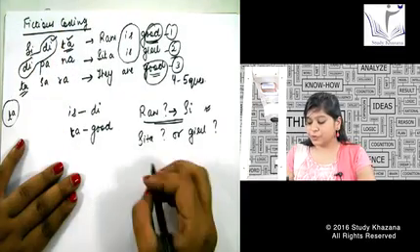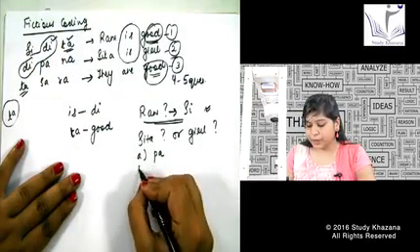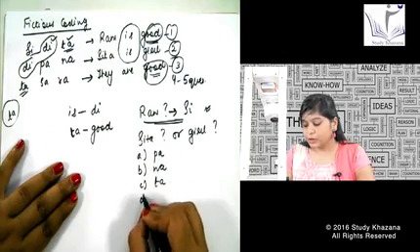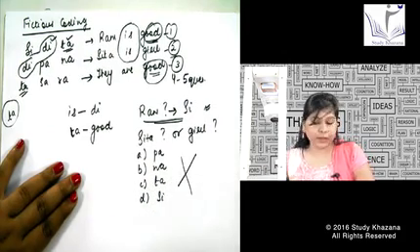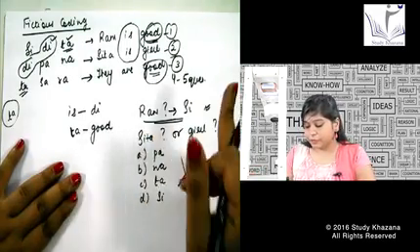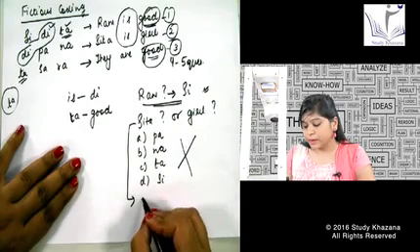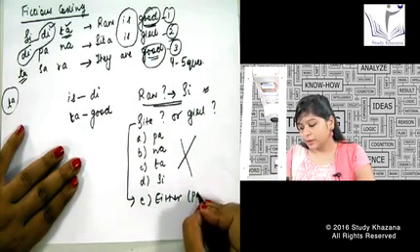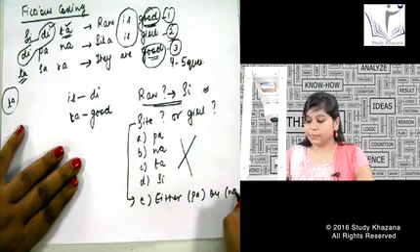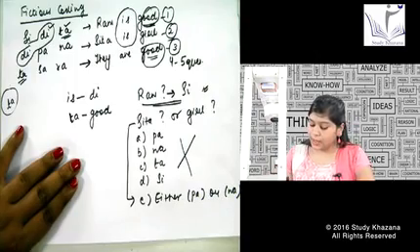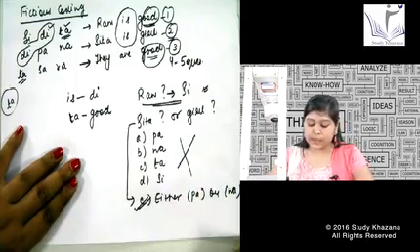Do not give the answer if they have an option of TA, if they have an option of NA, or if they have an option of TA and SI. All these options are wrong. I cannot predict the answer for Sita or girl. But remember, if they give you an option either TA or NA, now can I make this option correct? Definitely yes, this answer is correct.